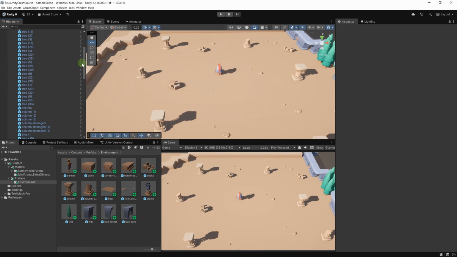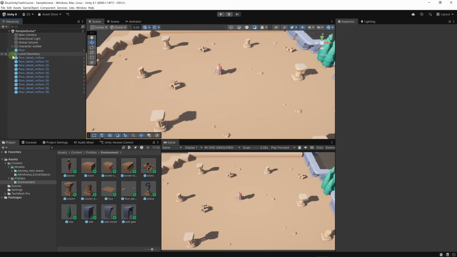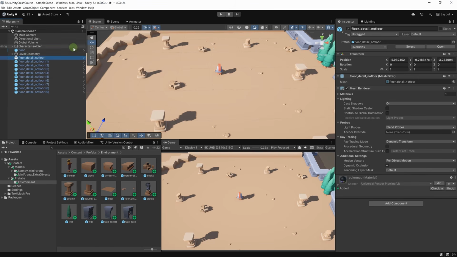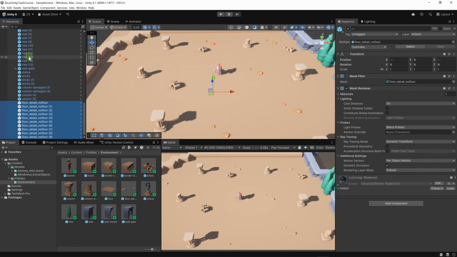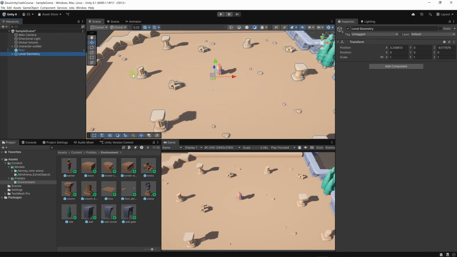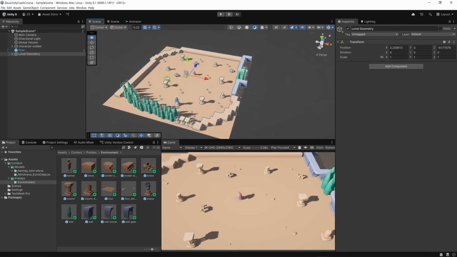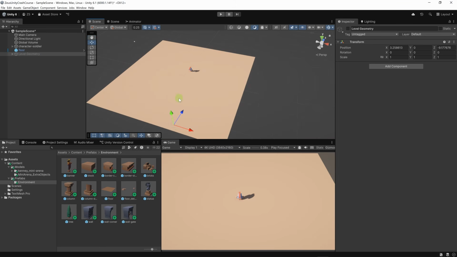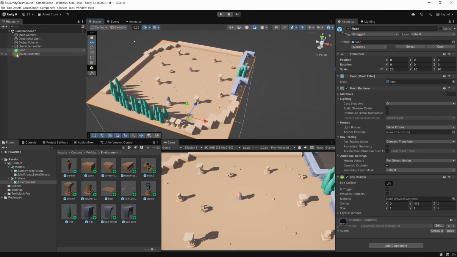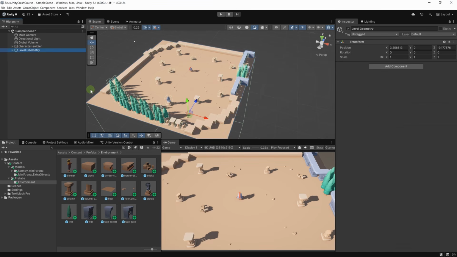Okay, let's go back to the top of the hierarchy. Let's collapse this level geometry object. Now we've added these details. Let's select them all and drag and drop them to the level geometry object, so they are parented to it. Now the level geometry object has all our geometry. We can Alt-Shift-A to hide it. But I see that we still have a floor. Yeah, the floor is not part of the level geometry. So let's add it here. Okay, now we have the level geometry.